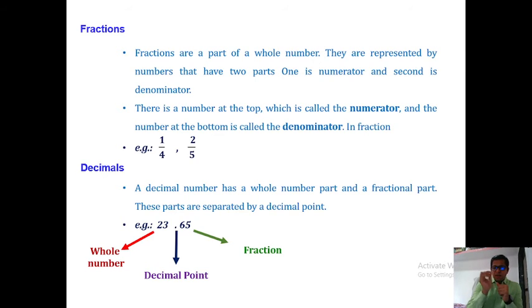23 is a whole number, the dot is a decimal point in between the fraction number and the whole number, and 65 is a fraction number. You can give any example regarding this in our exercise. The decimal numbers are numbers which are a combination of a whole number, a decimal point and a fraction part.